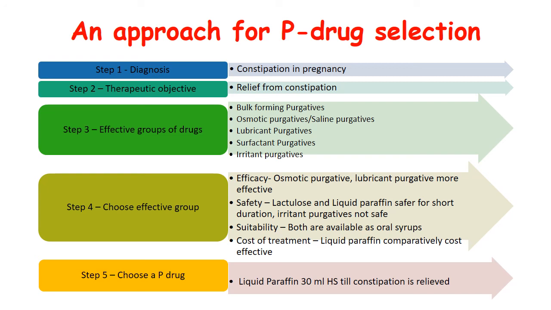Next up is suitability. Both lactulose and liquid paraffin are available as oral syrups. And cost of treatment. If we compare them both, then liquid paraffin you will find is comparatively cost effective. So here comes our last step, choosing a P drug. Obviously we'll choose liquid paraffin. Syrup liquid paraffin is given 30 ml at bedtime once a day till constipation is relieved. So here is how you'll select a P drug.